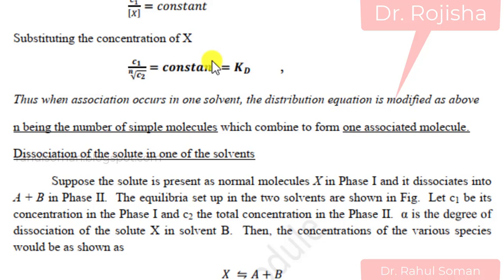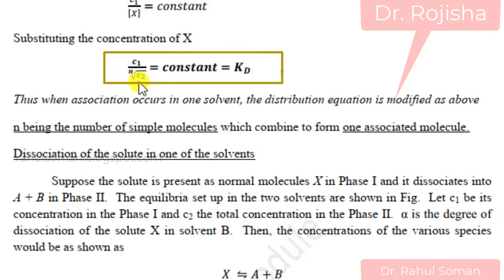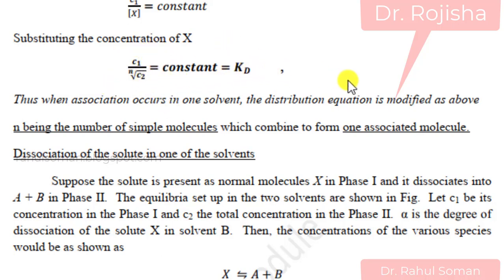In that case you have to find the value of this expression for the different cases, and if it comes out as a constant, then you should explain that it is existing as associated molecules. But if not, you just check whether C1 by C2 is constant, and then you can say it is not associated, it is existing as simple molecules. It will be clearer while doing the problems.